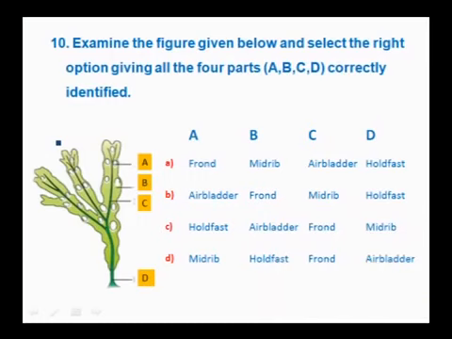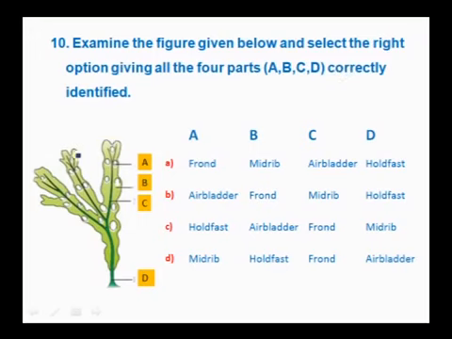Next question, you may get questions like diagrams, unlabeled diagrams that we have to identify. Examine the figure given below and select the right option giving all the 4 parts A, B, C, D correctly identified.